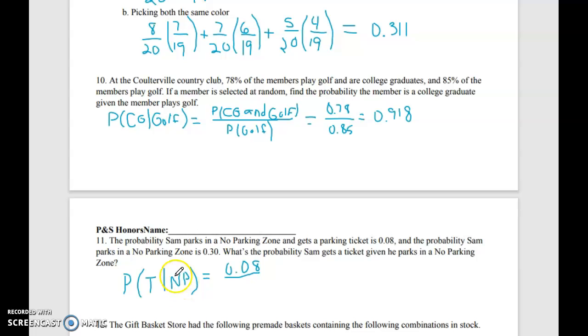So again, whatever is second or after the given line is under the divide. So here that's going to be 0.3. And if I divide 0.08 divided by 0.3, that gives me my conditional, 0.267.